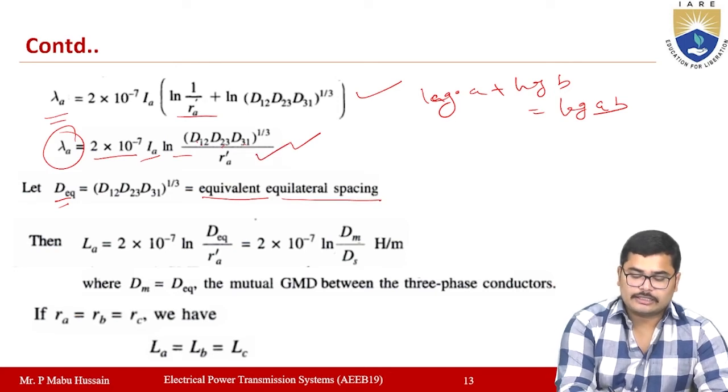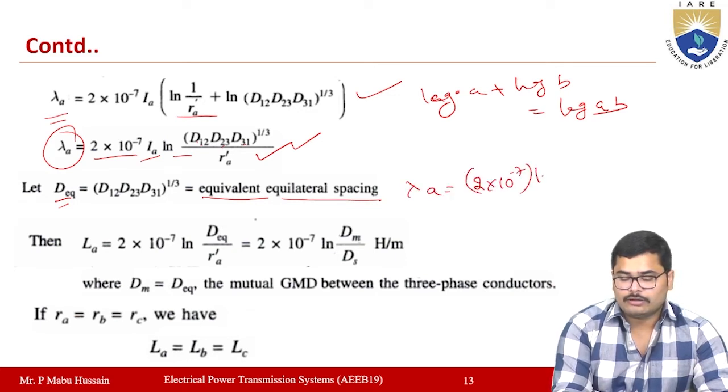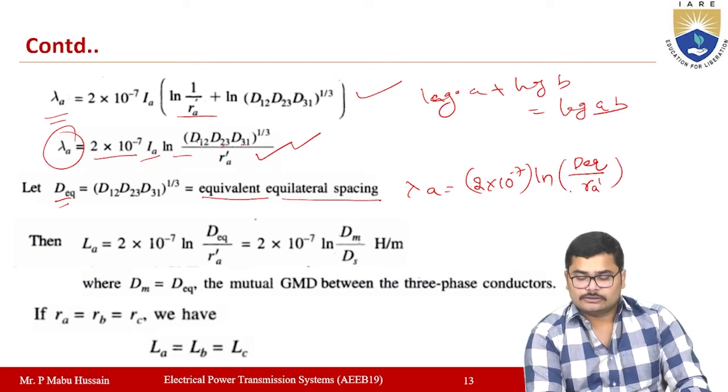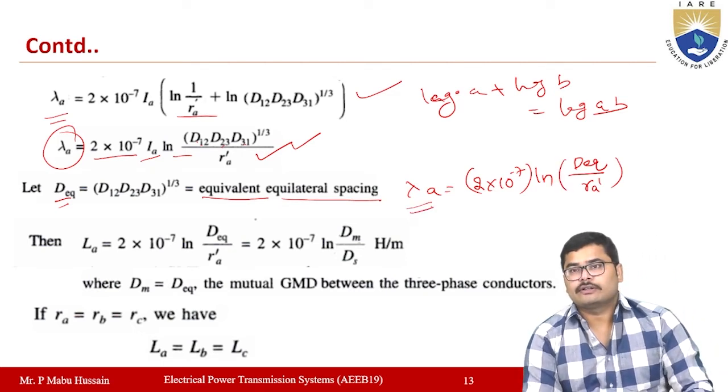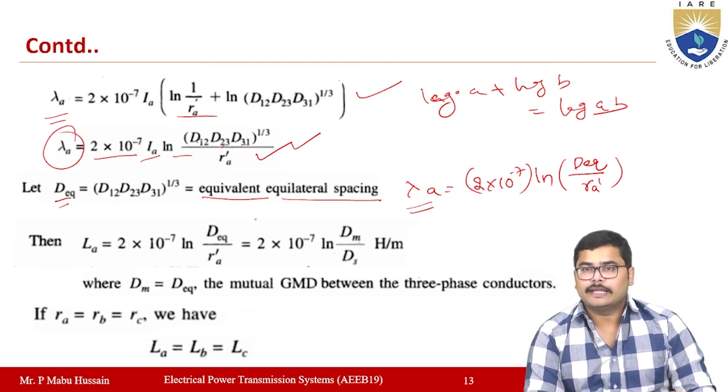Then this equation you can write as lambda A is equal to 2 into 10 power minus 7 ln D equivalent by RA dash. This is the flux linkages equation. Now once you know the flux linkages, you can determine the inductance.